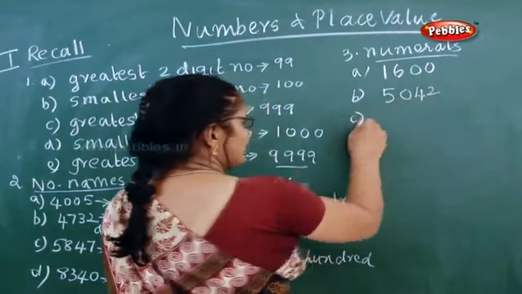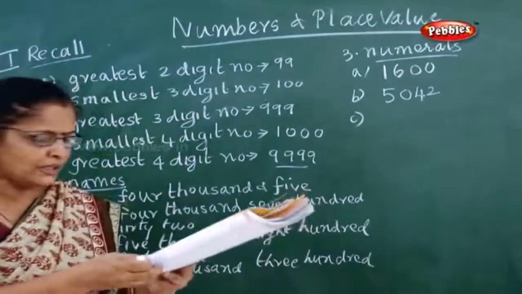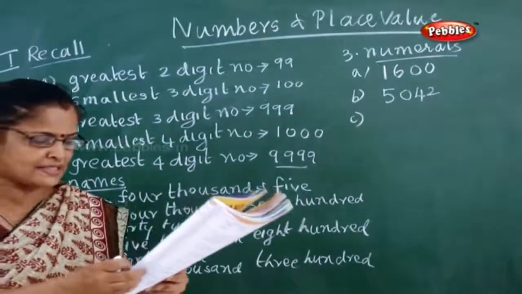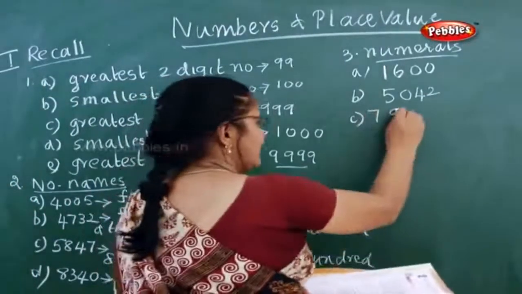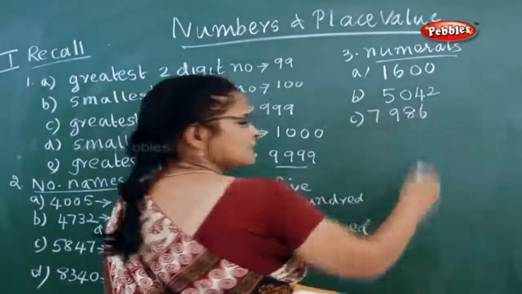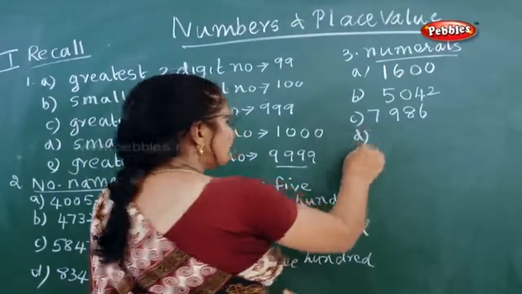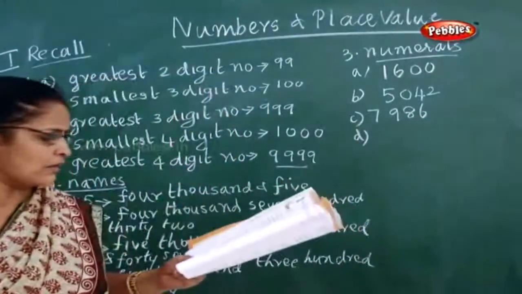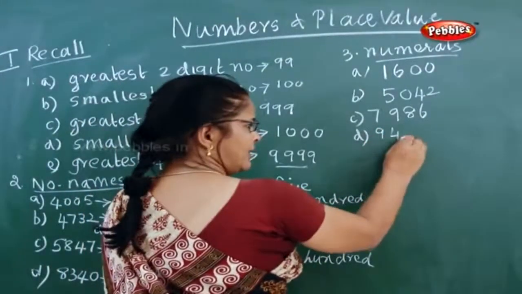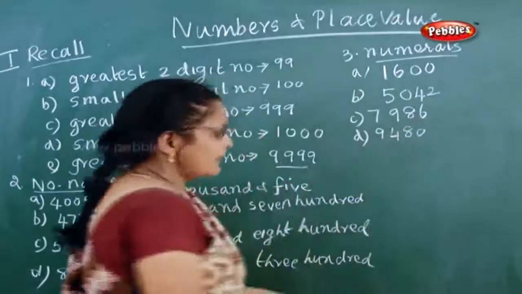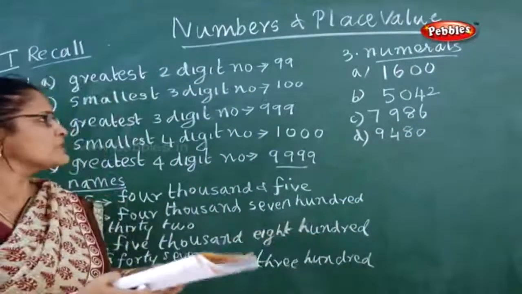Now next one, 7986. This is how you have to write the numerals. Now next one, 9480. Is it clear? Write the numerals. These things you must have already learned.